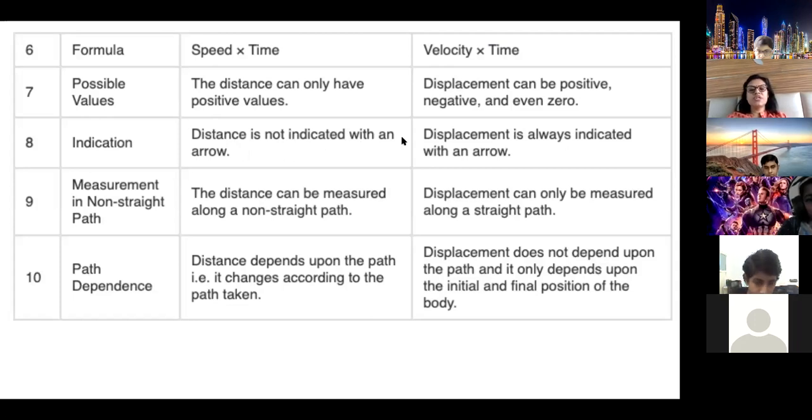Distance is not indicated with an arrow because vectors are indicated by an arrow. So distance cannot be indicated by arrow, whereas displacement is always indicated by arrow. Distance can be a non-straight path. Displacement can be measured along a straight path. Distance depends on path. It is path dependent. Displacement does not depend on path taken. It is the shortest route, so it is not what the actual path is. So it does not depend on path.